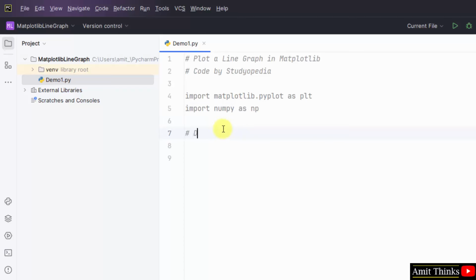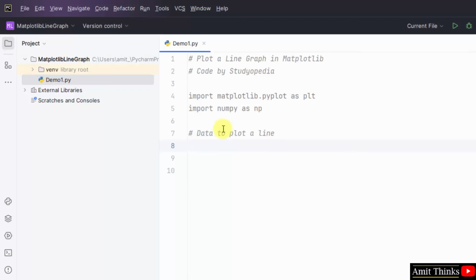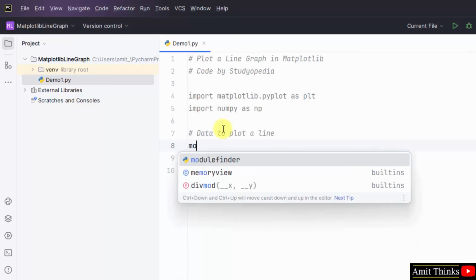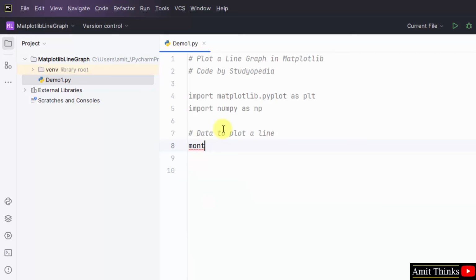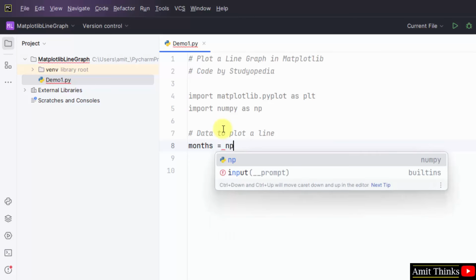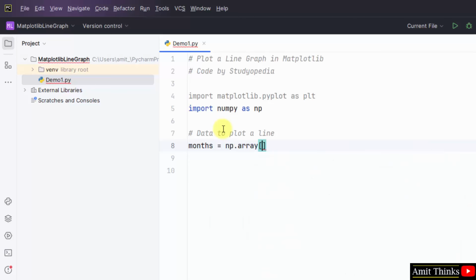Now set data to plot a line. First I'll begin with, let's say, months. numpy.array. I'll set the months here. The .array method is used to create an array in NumPy. Let's say I'll set the months.